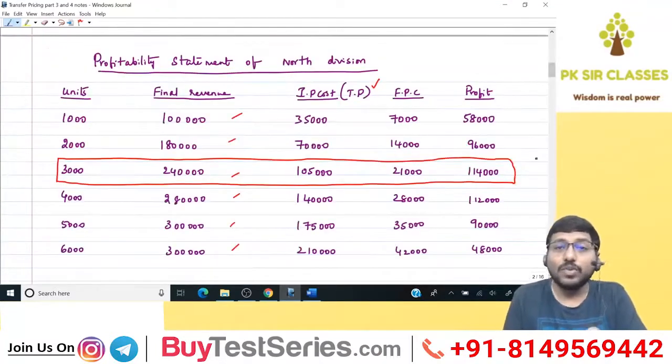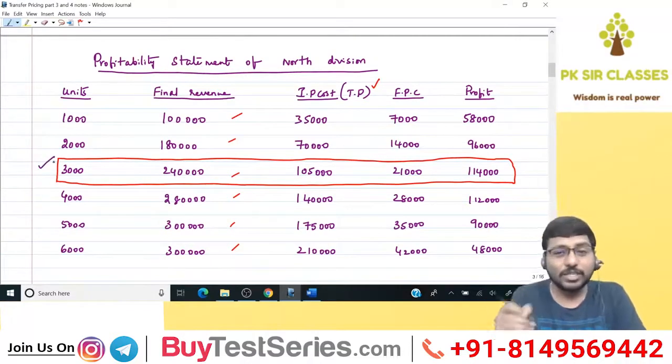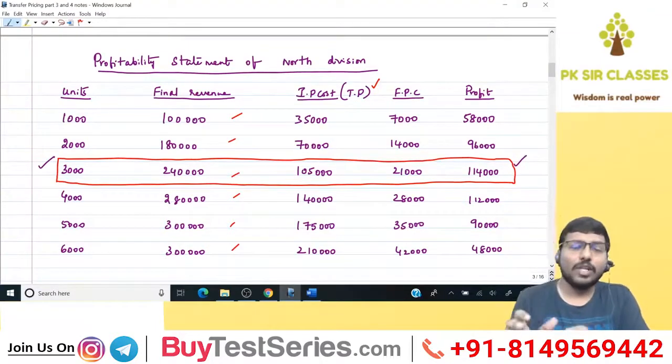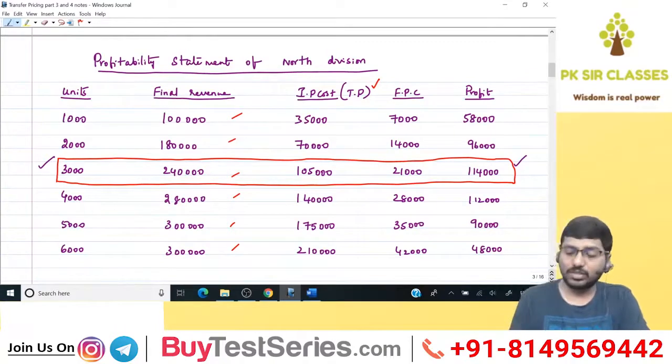And coming to the receiving division, or North division, it would like to manufacture 3,000 units, because at this output level its profit is maximum. So then we understood that something wrong is going on here, because South division would like to manufacture 6,000 and North division would like to manufacture 3,000. And then we thought, okay, fine. Let's try to find out what the company wants.